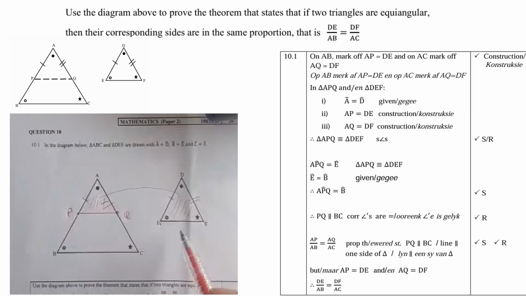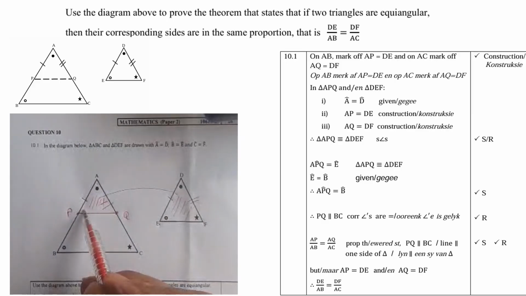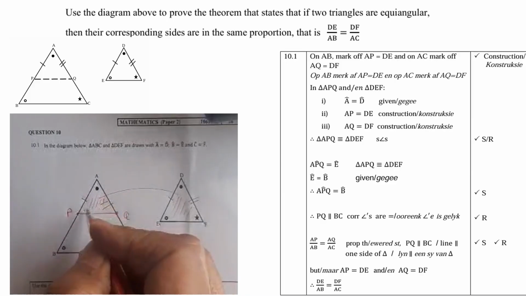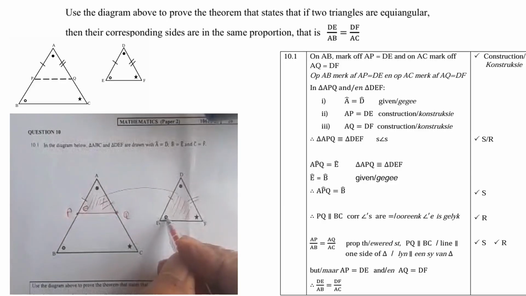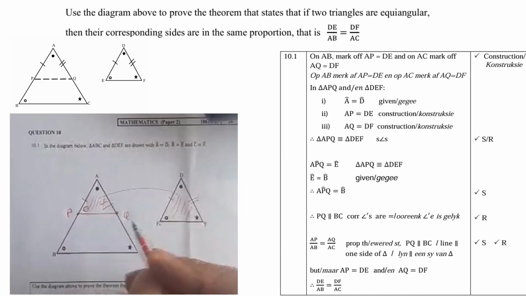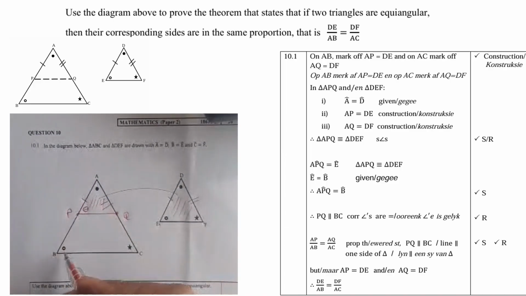Now, if they are congruent, that means that this angle APQ here is equal to angle E, right? So I can also put a circle there. And of course, angle E is equal to angle B, that we know from the given. So therefore angle APQ is equal to angle B. So therefore those two angles are equal.